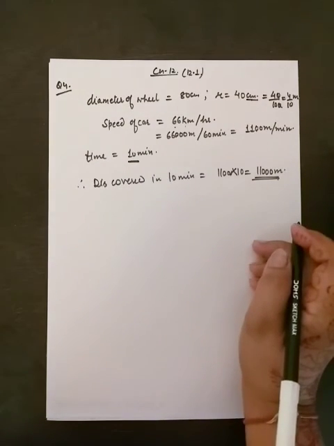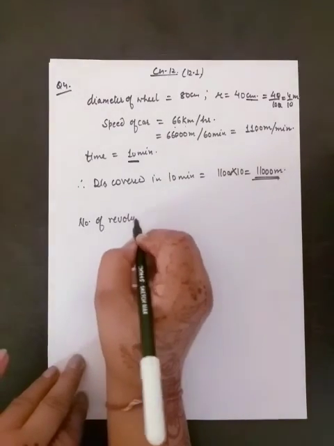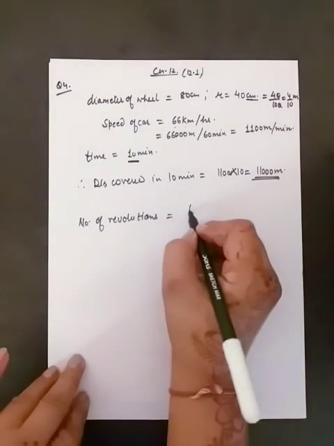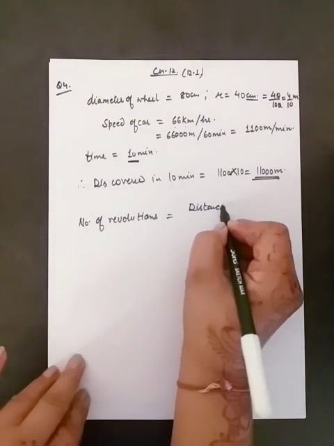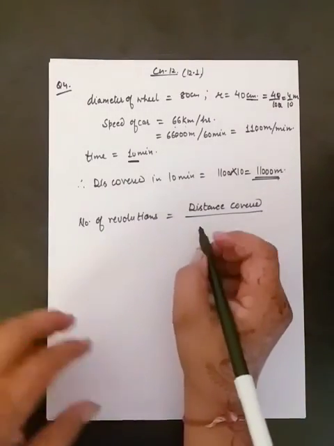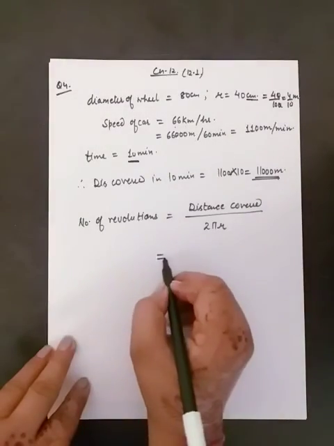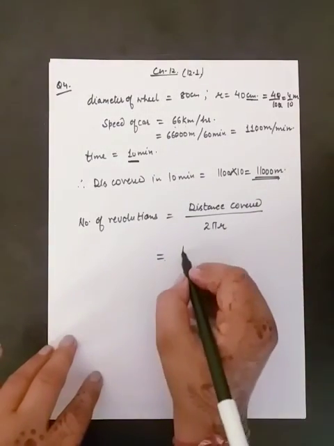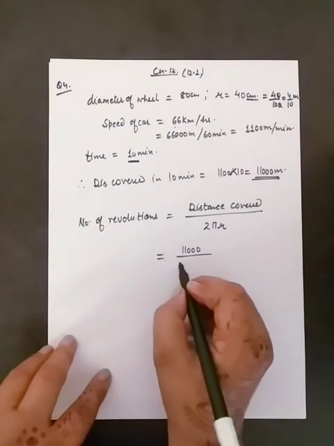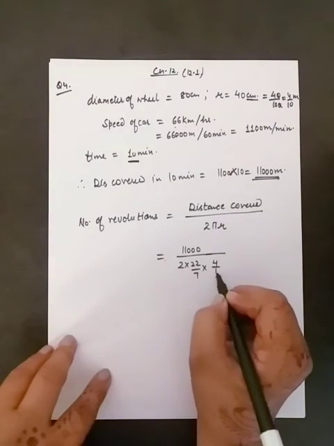In doing so, you have to tell how many rounds the wheel of the car made. We know that number of revolutions depends on the distance covered divided by the circumference of the wheel, that is 2 pi r. Now number of revolutions we have to find and distance covered is 11,000. 2 into 22 upon 7 and radius of car is 4 by 10.